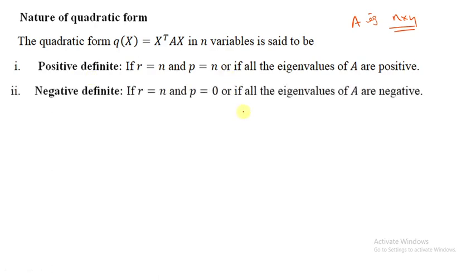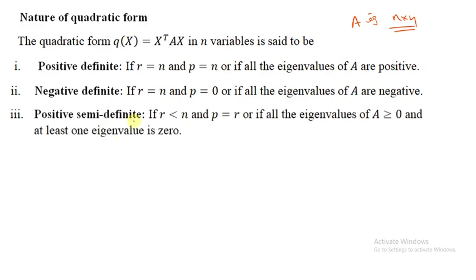Negative definite: if R is n, the rank is full, and P is 0, that means the number of positive terms in the canonical form is 0. Or if all the eigenvalues of A are negative, in this case also it is negative definite.